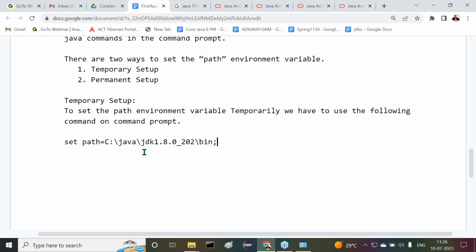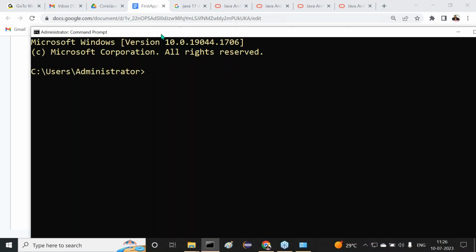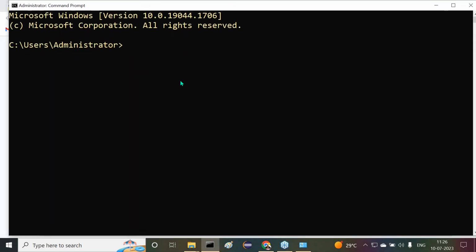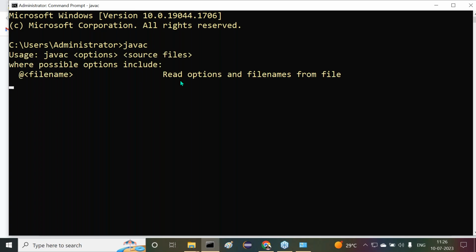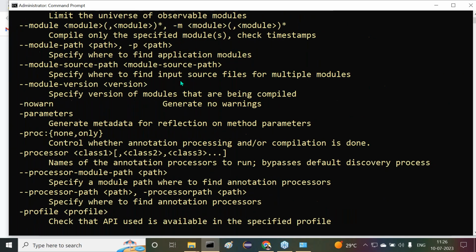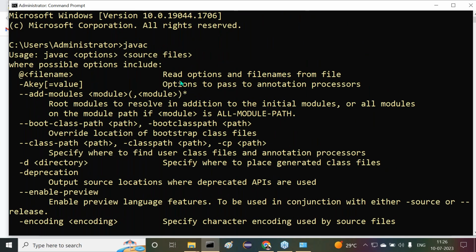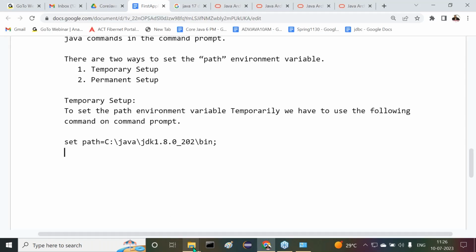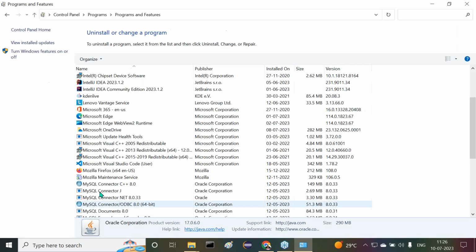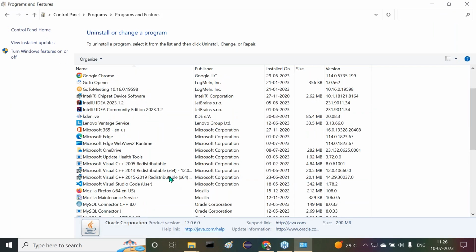Sir, are you getting it or not? All right, now observe carefully. I open this command prompt. In this command prompt, I typed javac. What are we getting? Here we are getting it now, because I installed the latest version, Java 17. It doesn't require any setup now, automatically it will come. Because of that only we are getting it here. Don't worry, I'll remove it and I will show the points here. No need to think much about it.